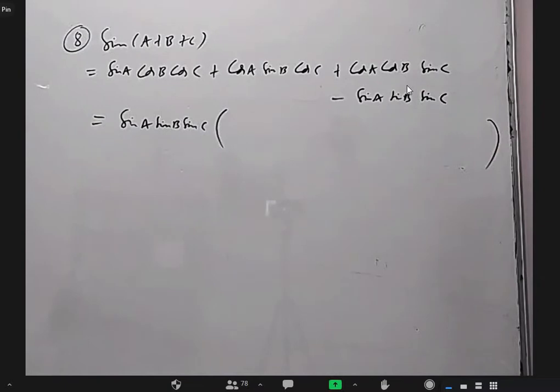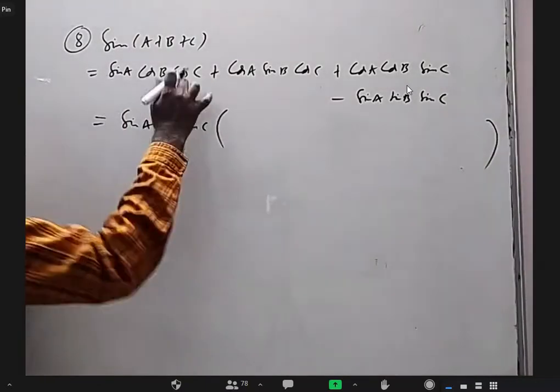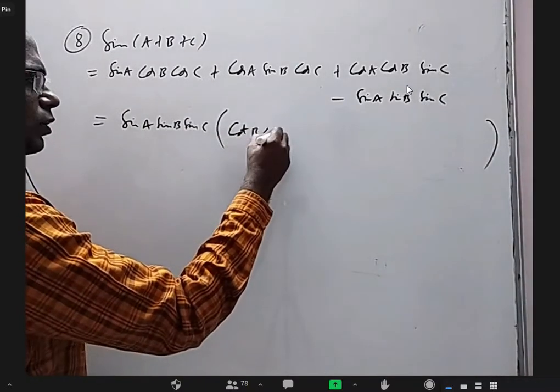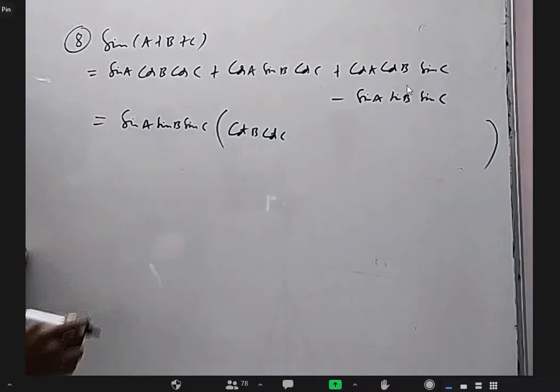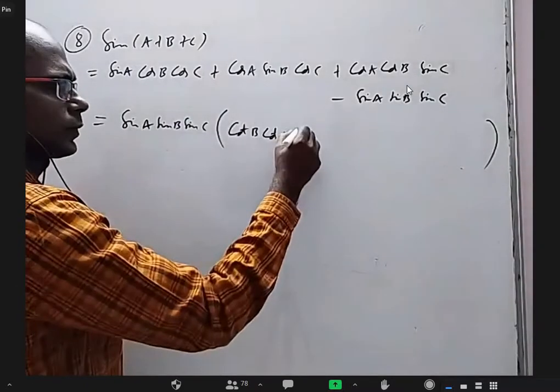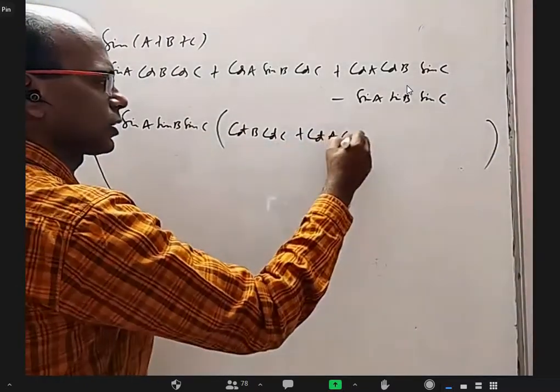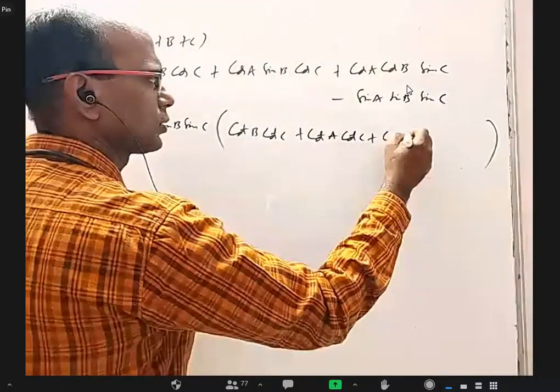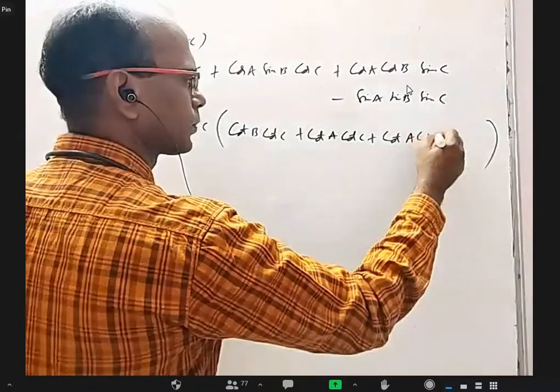First quantity, when I divide with sin A, sin B, sin C, what will come? Cos B, cos C. Yeah, here sin A will get cancelled. I will get cot B, cot C. Here, when I divide with sin A, sin B, sin C, sin B will cancel. Cot A, cot C. And here, cot A, cot B. And here, minus.